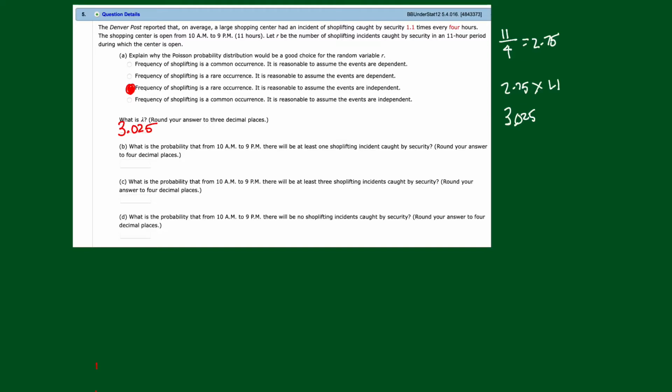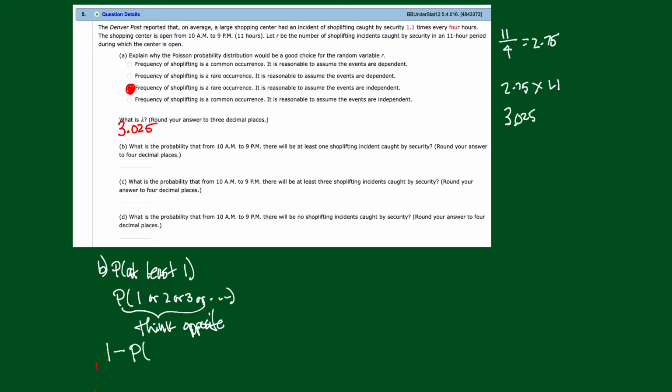Now, part B says, what is the probability that while the center is open, there will be at least one shoplifting incident caught by security? Okay, there's that at least one. So I'm going to write that like this. All right, this is part B. Probability of at least one. What that means is 1 or 2 or 3, you don't know where to stop. So that's why you want to think opposite. And as soon as you see "at least," you put 1 minus.